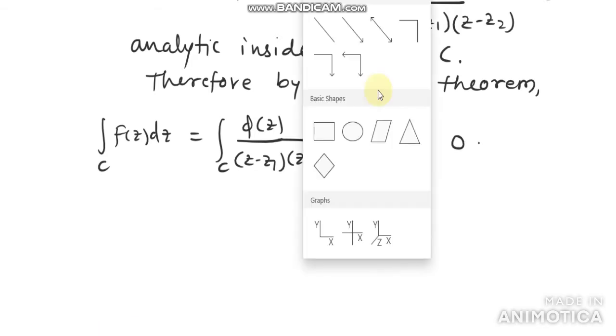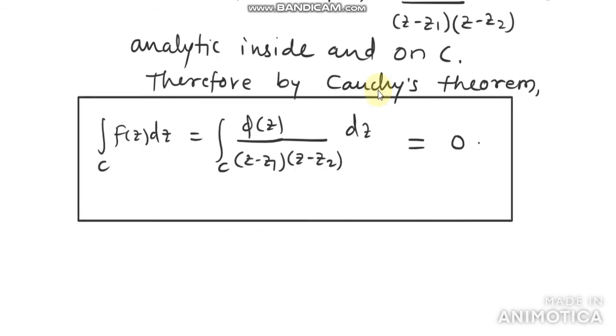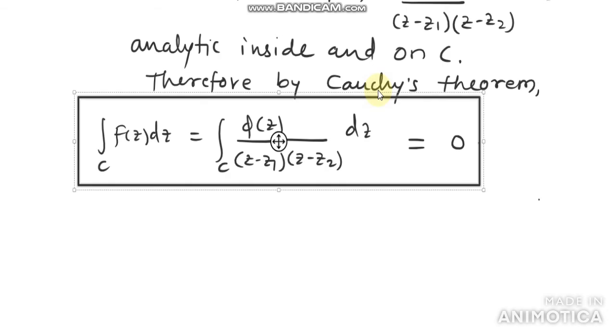So let us remember this formula. This is a very important formula. If these 2 points z1 and z2 are outside c, then this type of integral becomes 0.